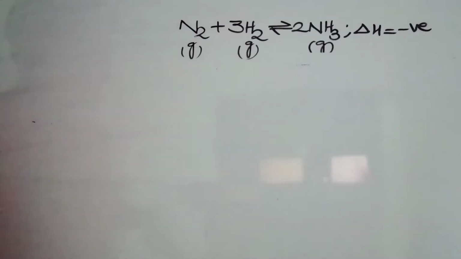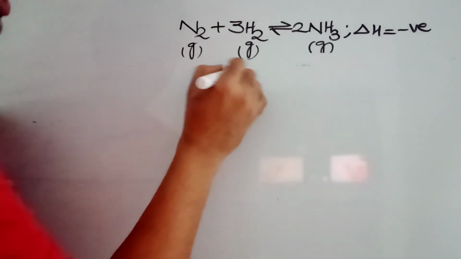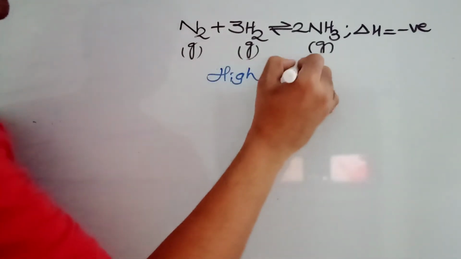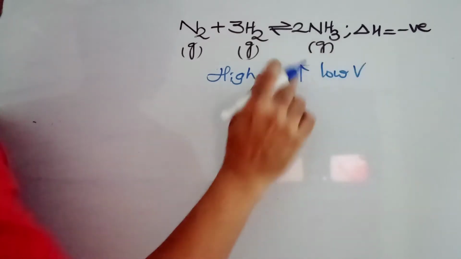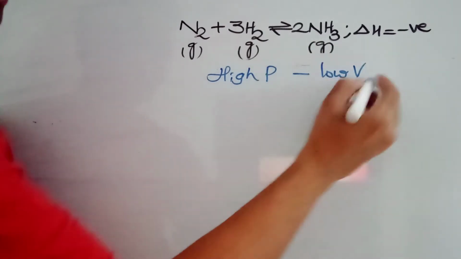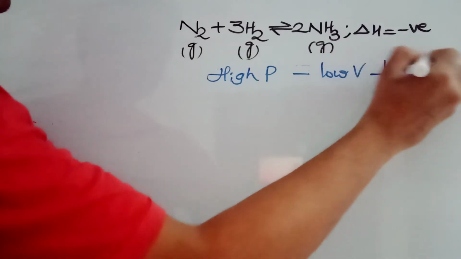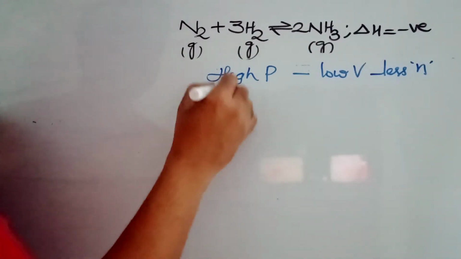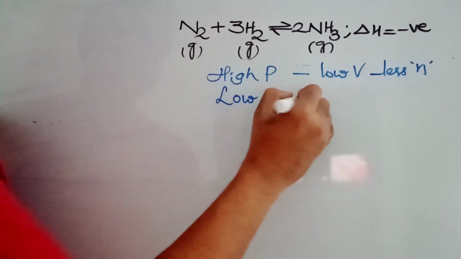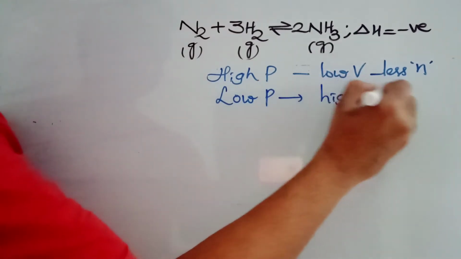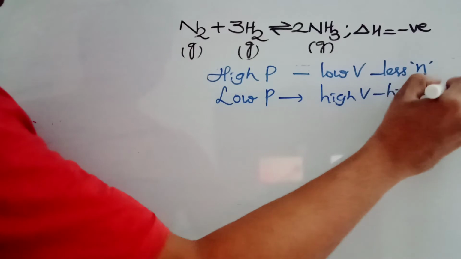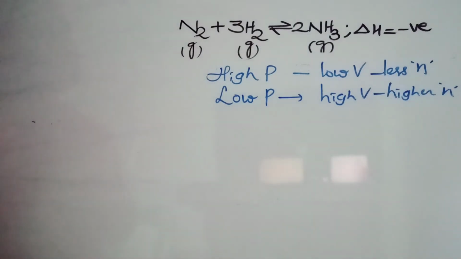Otherwise, remember the simple line: high pressure favors low volume, that means fewer moles, so it will favor that side. Low pressure favors high volume, that means a higher number of moles. When the number of moles is more, then low pressure. When the number of moles is less, then high pressure. This is one important point about the effect of pressure.